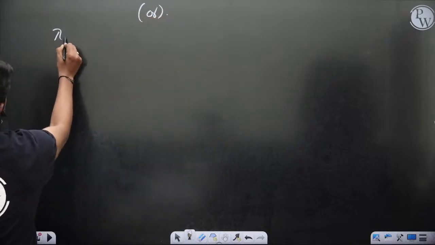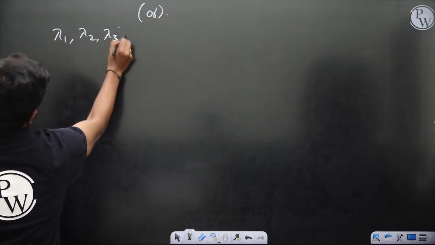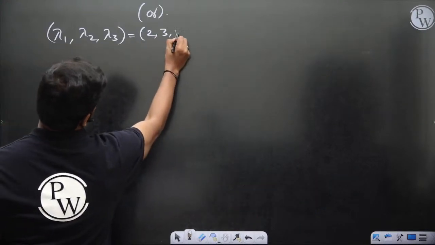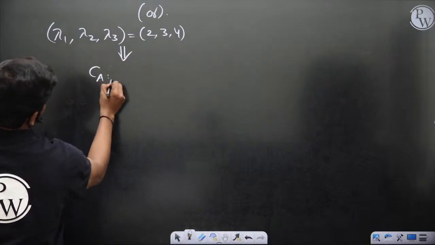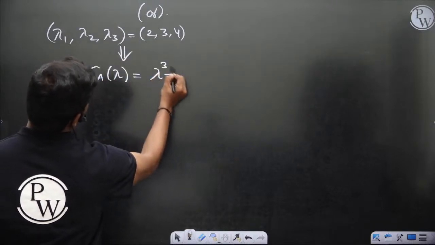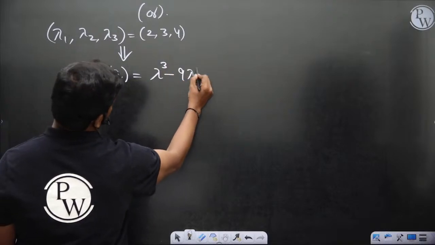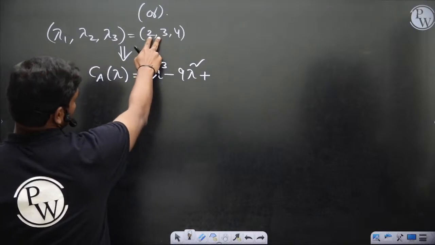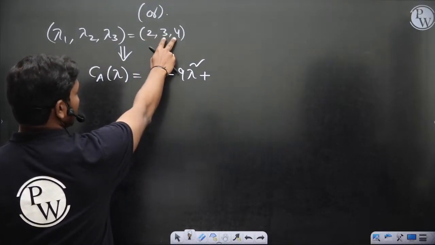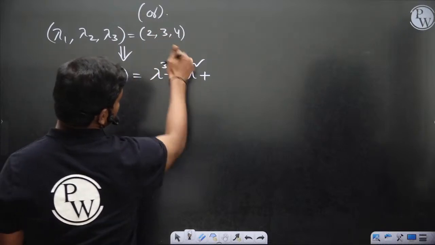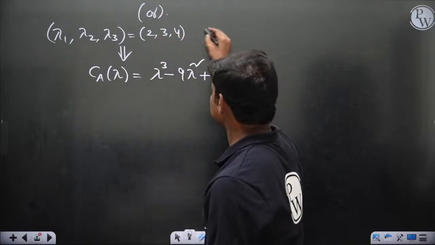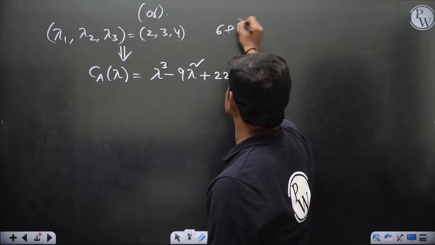So one other technique that you can have is, since lambda 1, lambda 2, lambda 3 values are given, this is 2, 3, 4. Let's form the characteristic equation. So the characteristic polynomial of A is lambda cube minus the sum of these elements, 5 plus 4, 9, plus, okay, then the product of individual terms, 2 3s are 6 plus 3 4s are 12, so 6 plus 12, 18, plus 2 4s are 8. So 22 lambda, right?